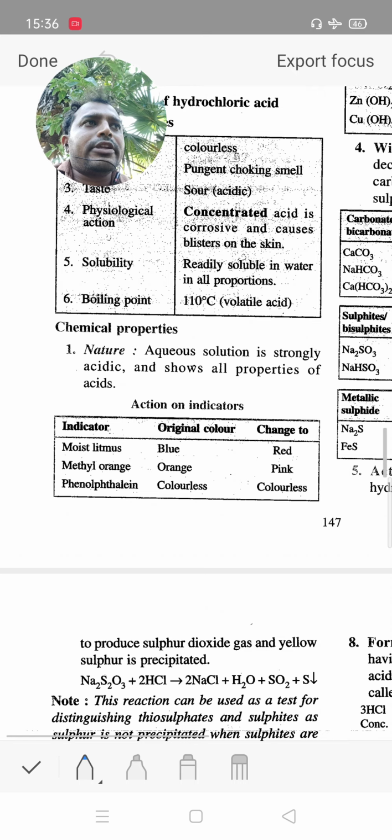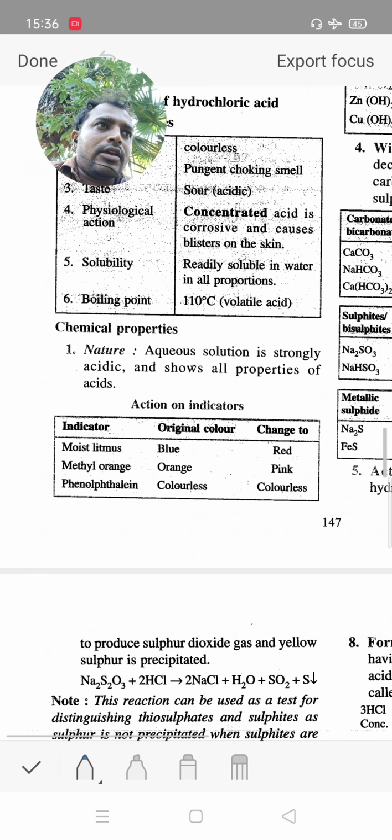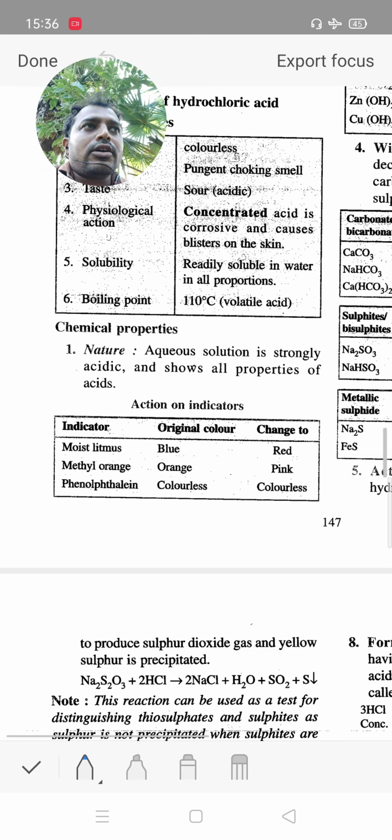Next property, solubility. It is readily soluble in water, and it is completely ionized, producing H+ ions and Cl- ions. So it is a good conductor of electricity.